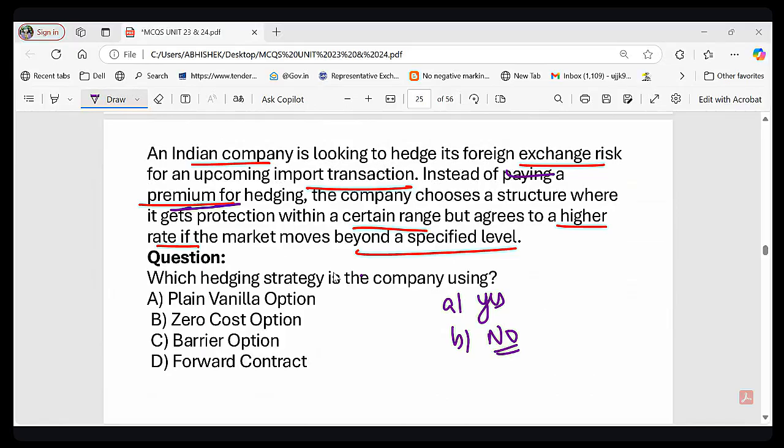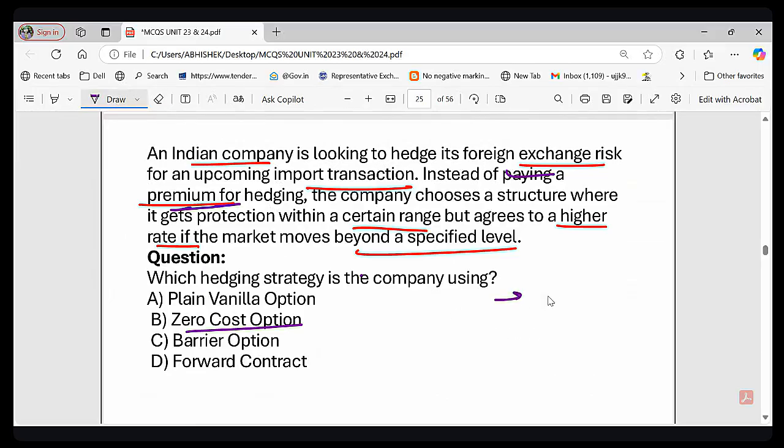The company is not willing to pay a single penny of premium, right? And it is choosing a structure where there is a condition. So the correct answer, what do you think? Is it plain vanilla, is it zero cost, or is it barrier? The correct answer is zero cost, right? So let me explain this zero cost option. Basically in zero cost, the company does not pay upfront, but there is a catch. The catch is that if the exchange rate stays in the range, protection is available.